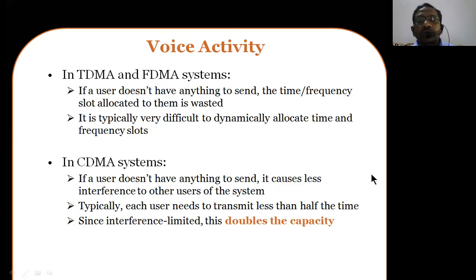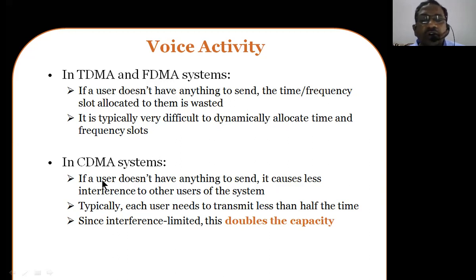Now, what are the other voice related issues in terms of CDMA and other technologies like TDMA and FDMA? In TDMA and FDMA systems, if a voice doesn't have anything to send, the time and frequency allotted to them is wasted, because they normally employ static bandwidth allocations. So what happens if the user doesn't have anything to send? Then those time slots and frequency slots allotted to the user are simply wasted. It is typically very difficult to dynamically allocate time and frequency slots in TDMA technology.